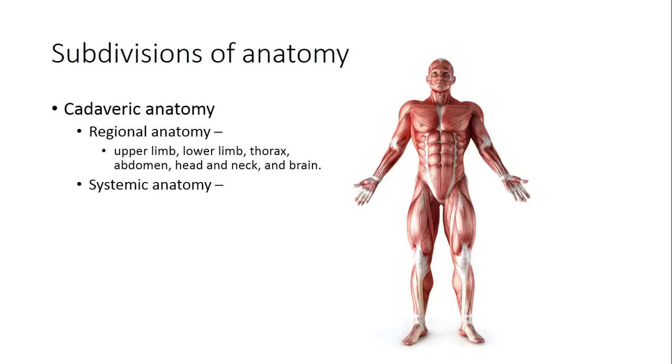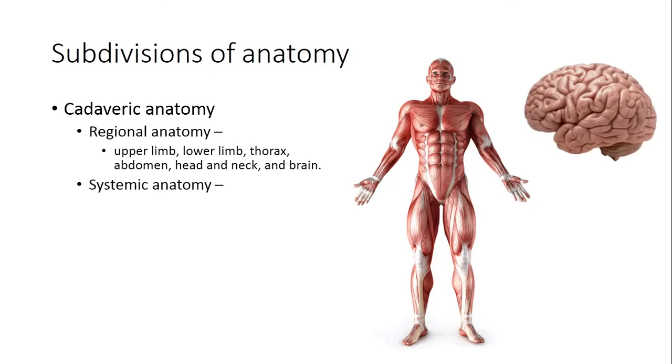Suppose this is a dead body. When we study upper limb, lower limb, thorax, abdomen, head and neck and brain, these all are regional anatomy.